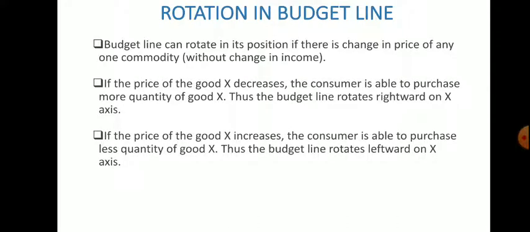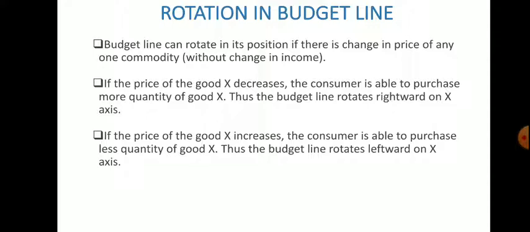Now if the opposite happens, if the price of commodity X increases, then what will happen? With the same income, the consumer cannot purchase as much now, means whatever he or she was purchasing previously, he or she cannot purchase now. So definitely, as the price of commodity X has increased, the person will reduce his or her purchasing power or quantity of consumption. Okay, that is why the budget line will rotate inward or leftward on the x axis.